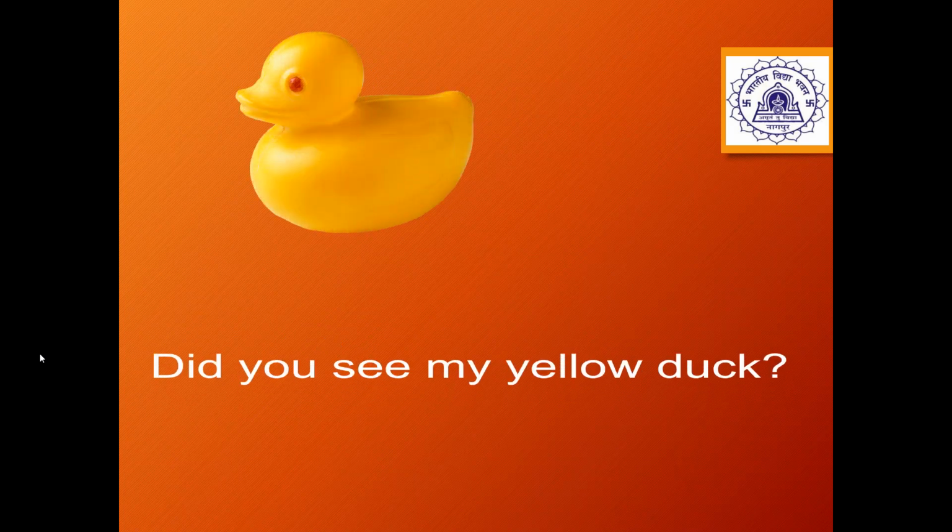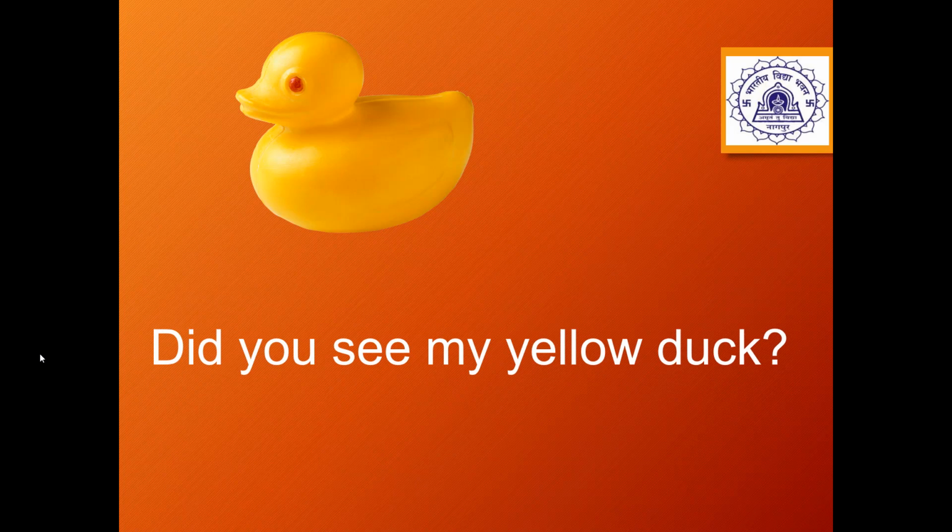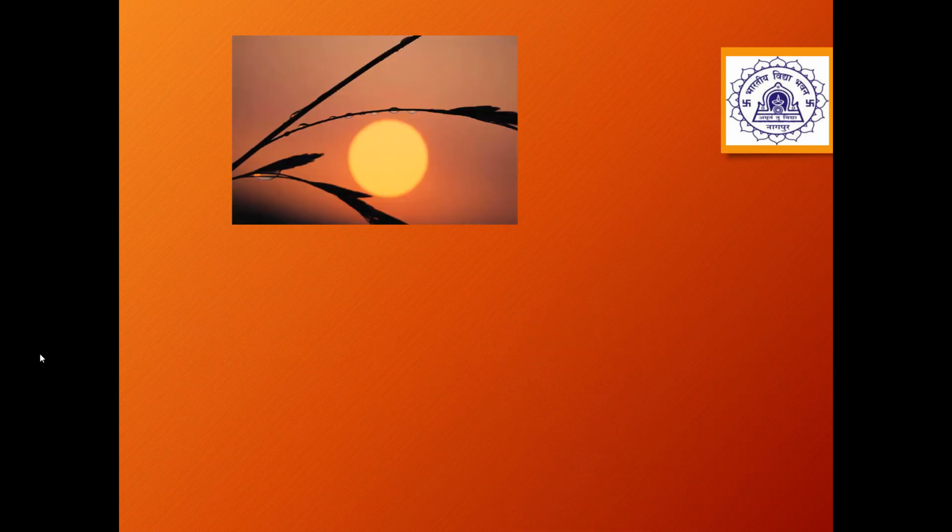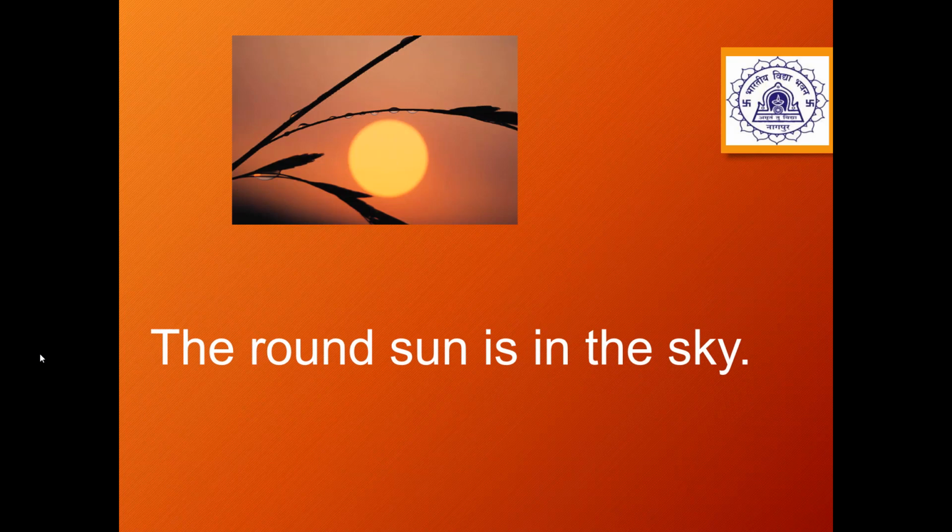The next example. Did you see my yellow duck? So again, it is telling us about the color yellow of the noun duck. The next example. The round sun is in the sky. So what kind of sun is it? It's a round sun. So it is telling us about the shape of the sun, shape of the noun.